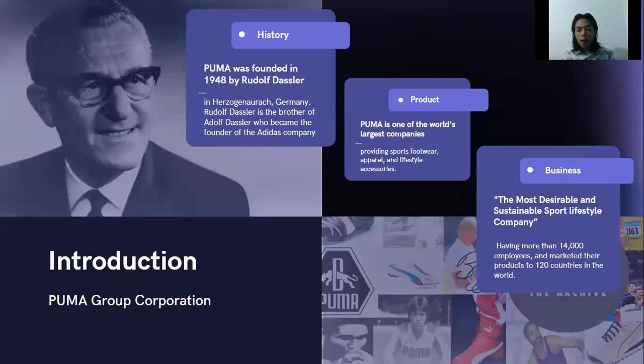So, what products do they offer? Puma offers sports footwear, apparel, and lifestyle accessories, like shoes used by football players like Pele. Now Puma has more than 14,000 employees and markets its products in 120 countries. This is so big. And Puma has a goal to be the most desirable and sustainable sport lifestyle company.